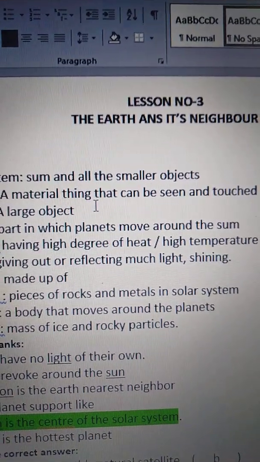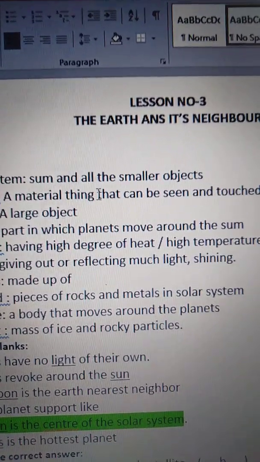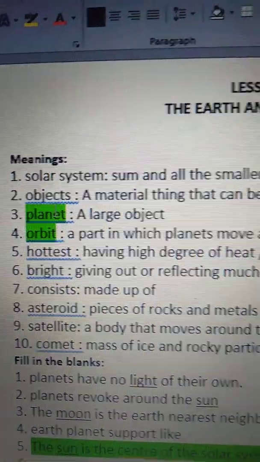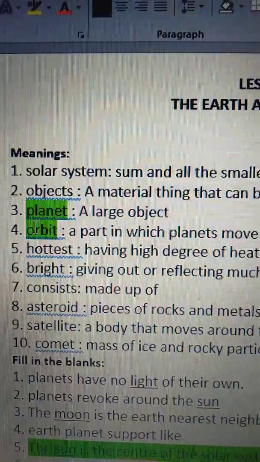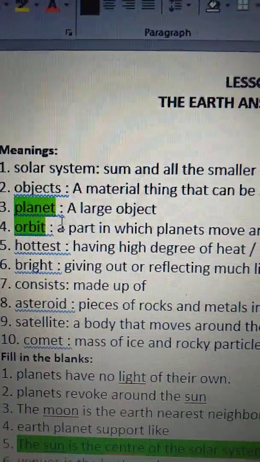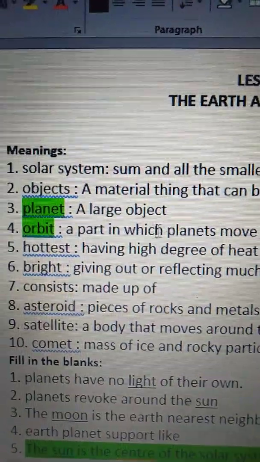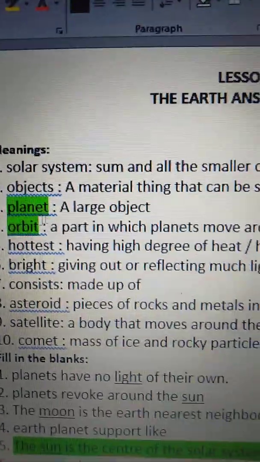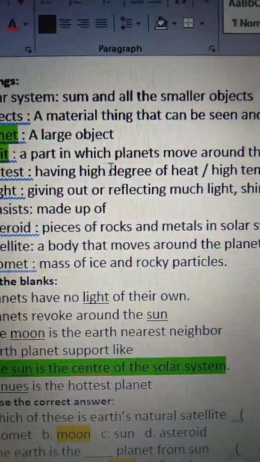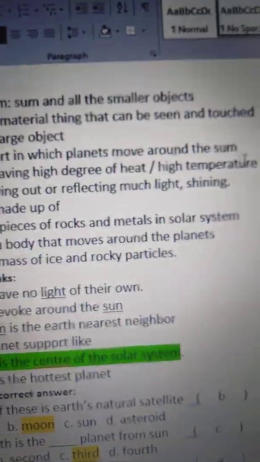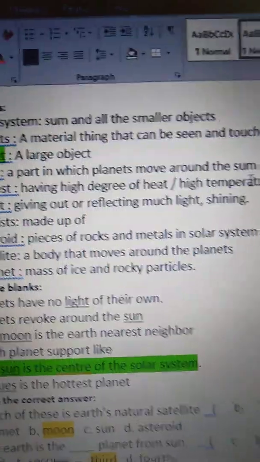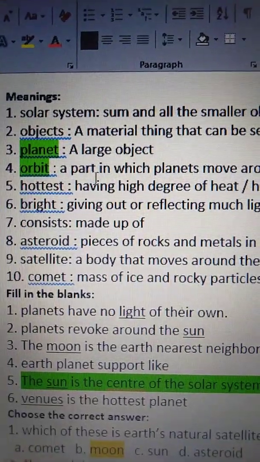Next one is planet. Planet means a large object. Next one is orbit. Orbit means a path in which planets move around the sun.